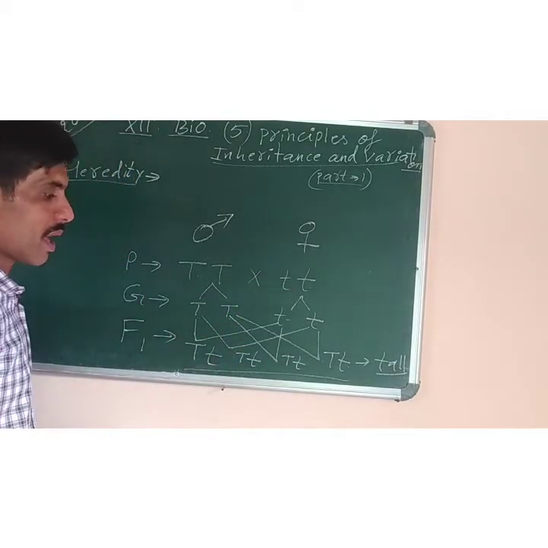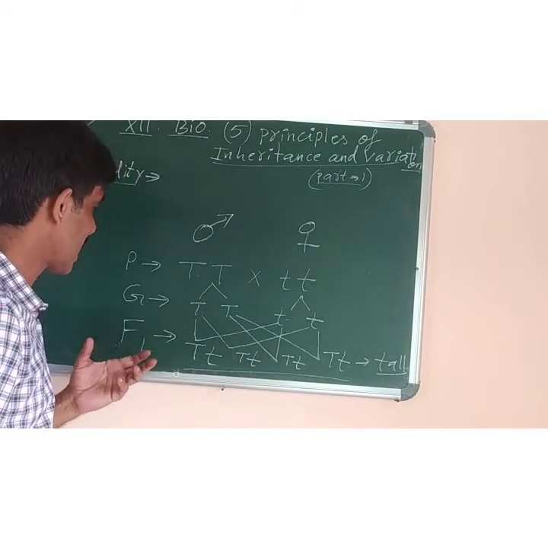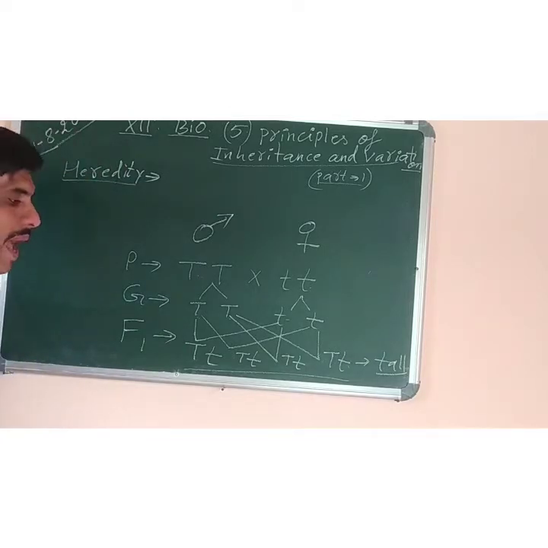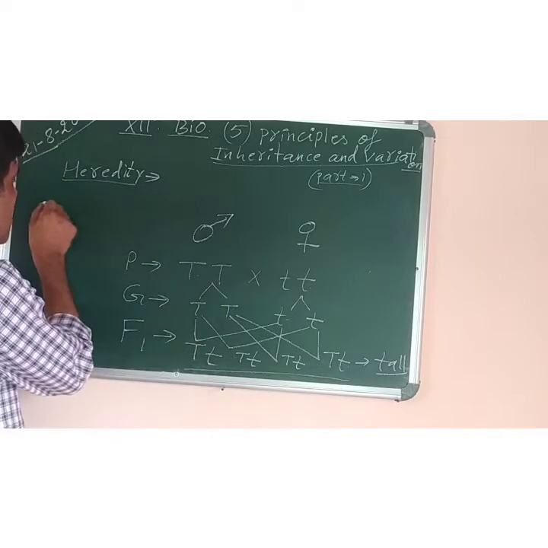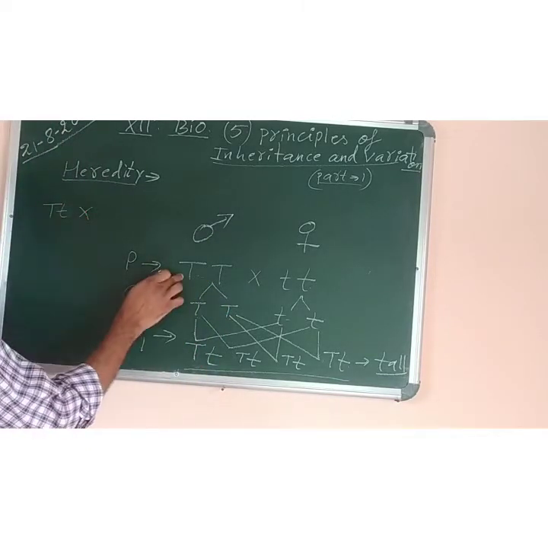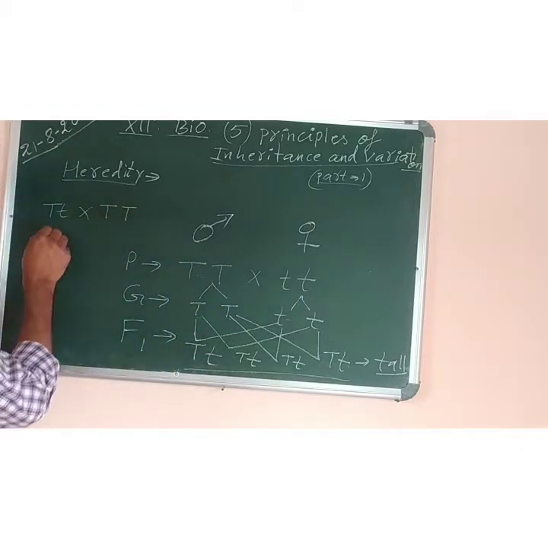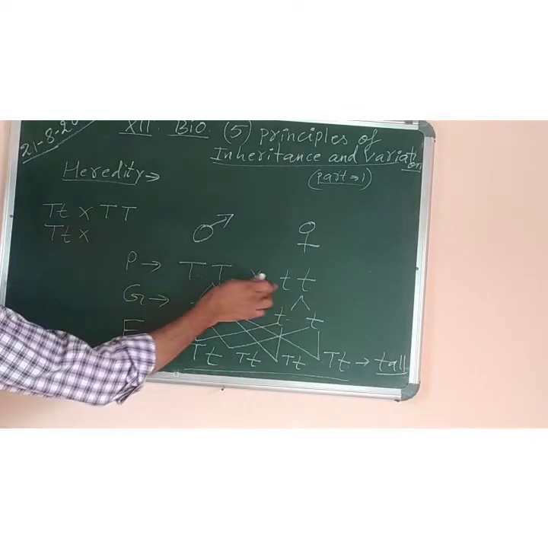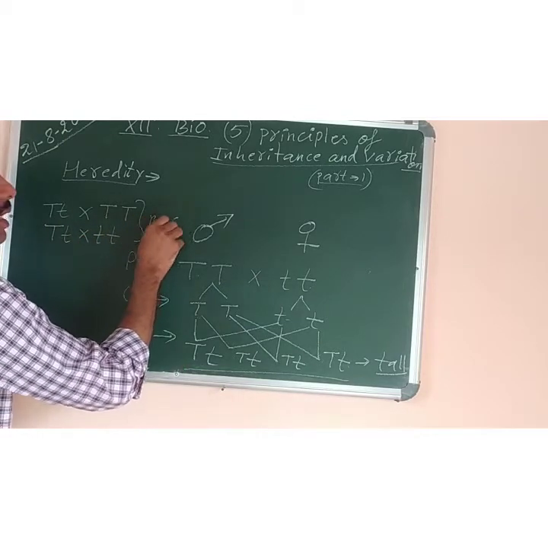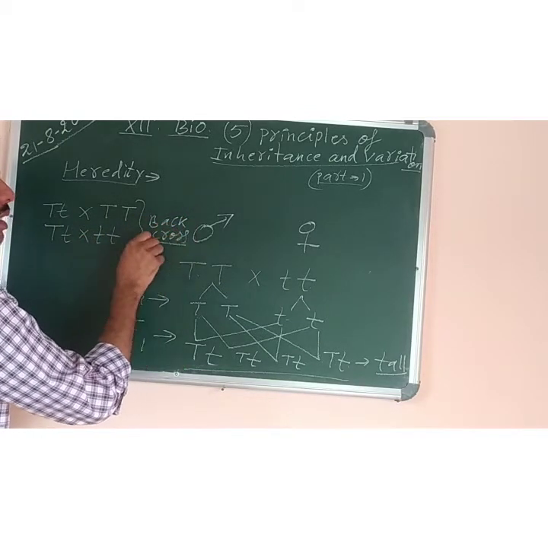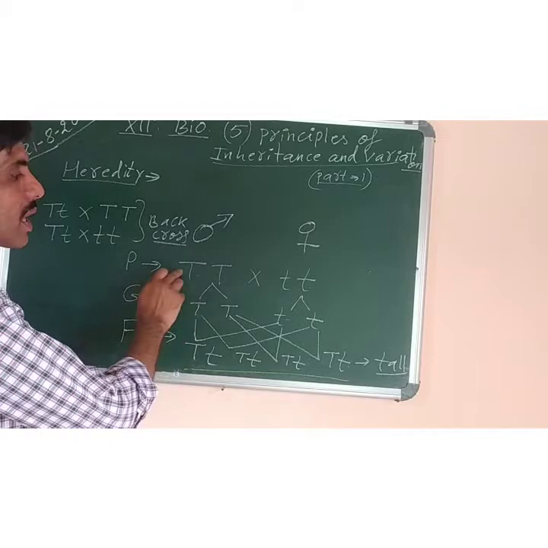Okay. Now next, there are some terms related to genetics that you have already studied in class 10. Like what is the meaning of back cross? Back cross means when we cross the F1 hybrid, that is capital T, small t, with any of the parents. Like if I cross it with capital T, this is also called back cross. Then if I take the F1 hybrid and cross it with a female parent, both of them are called back cross. The definition is: back cross is a cross in which F1 hybrid is crossed with either of the two parents.